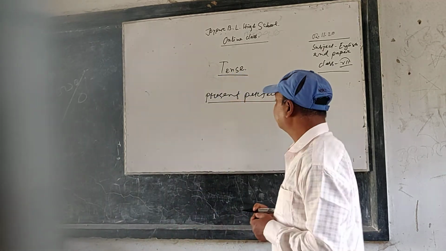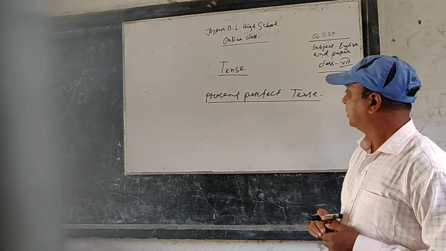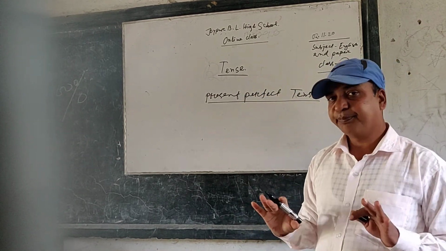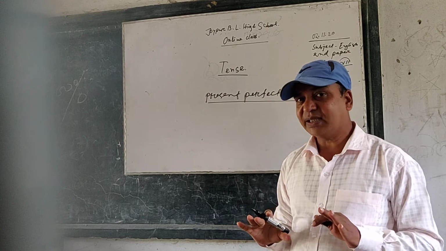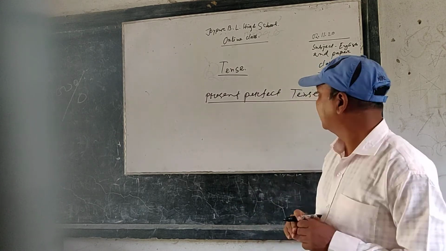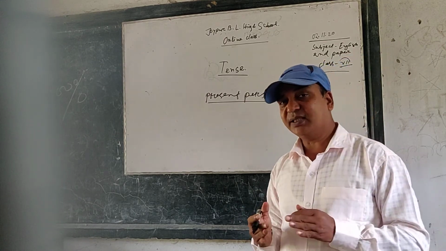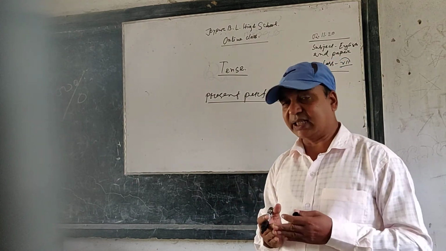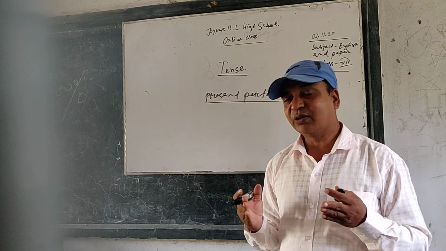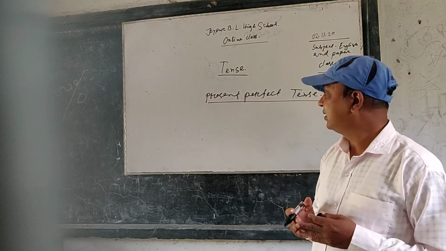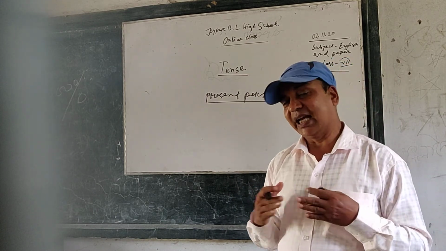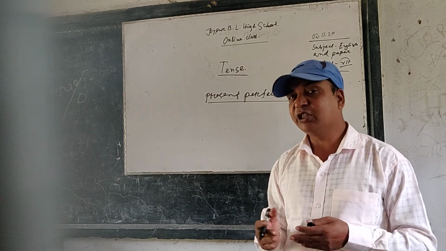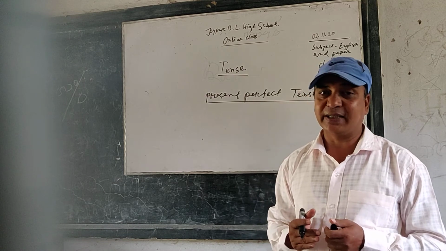Present perfect tense. You know, present means the happening of present time. Perfect means completed. So, in this tense, we will learn that the action has been completed, but the result is present. In this situation, we use present perfect tense.